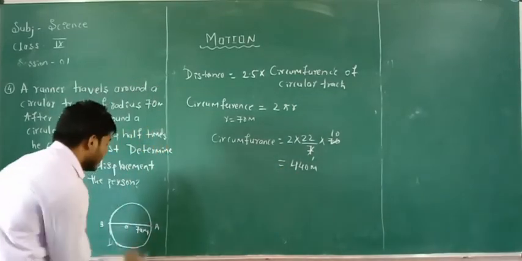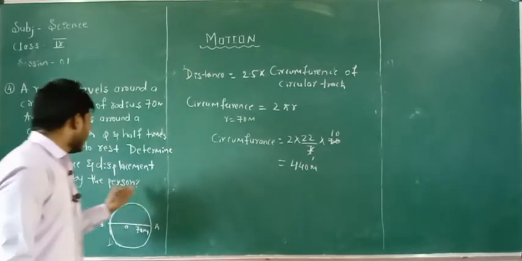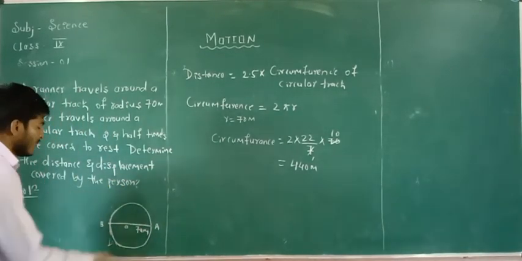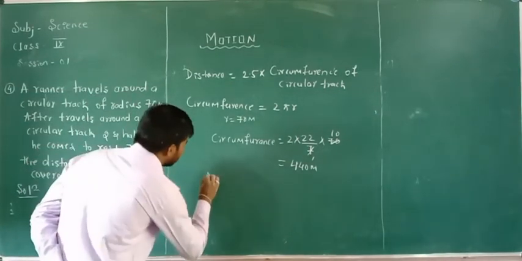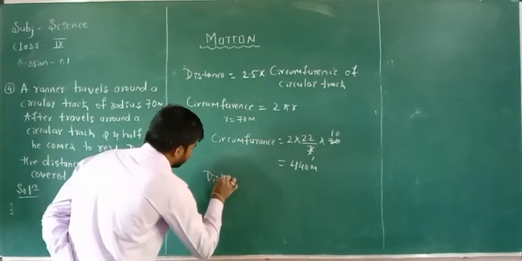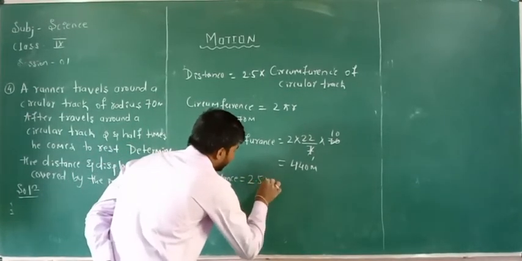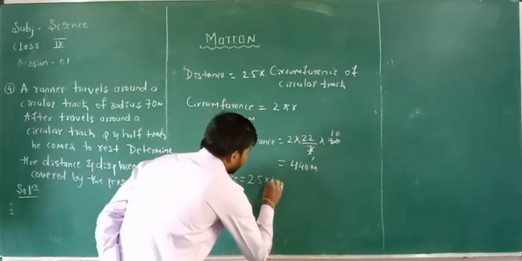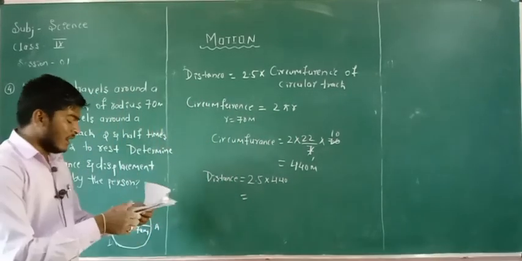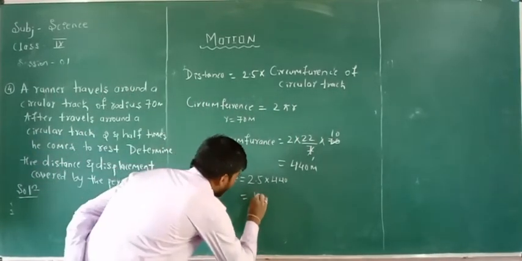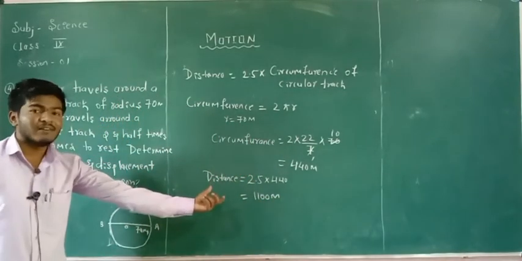440 meter is the circumference of a circle. This is one time, but they ask for the total distance covered by the person. He covers this circular track 2.5 times. Therefore, the distance covered by the person is equal to 2.5 into 440 meter. That is equal to, what do we get? The answer is 1100 meter. It is the total distance covered by the person.